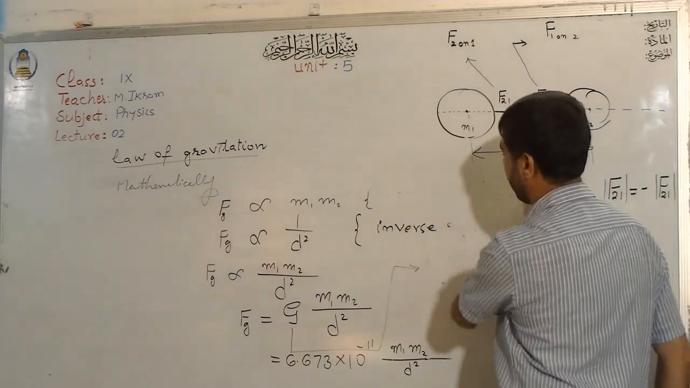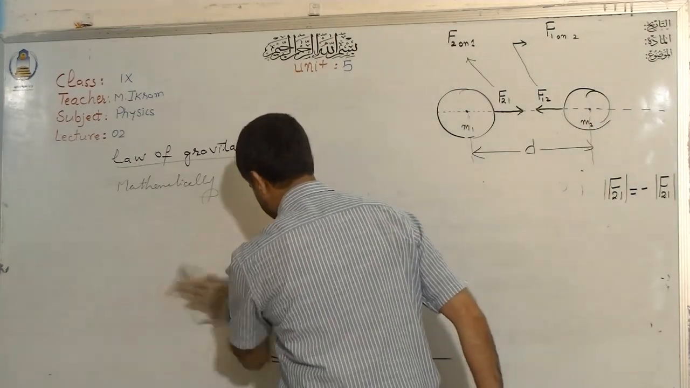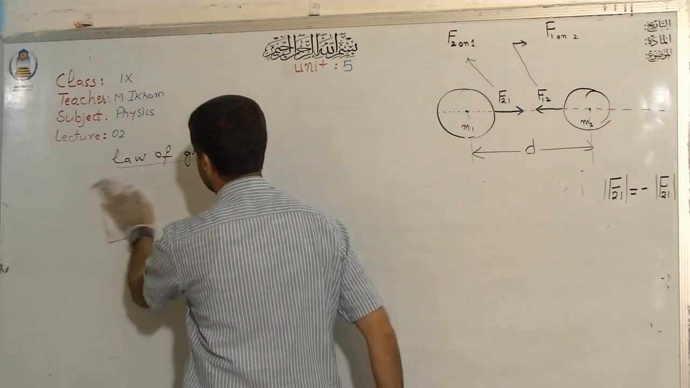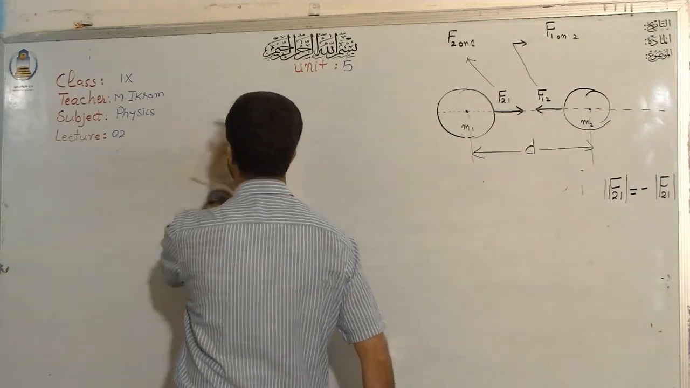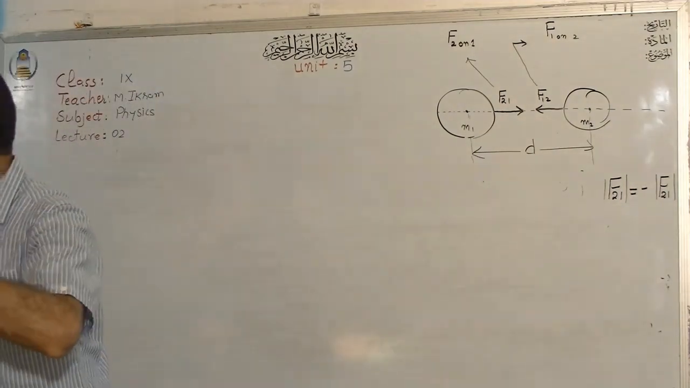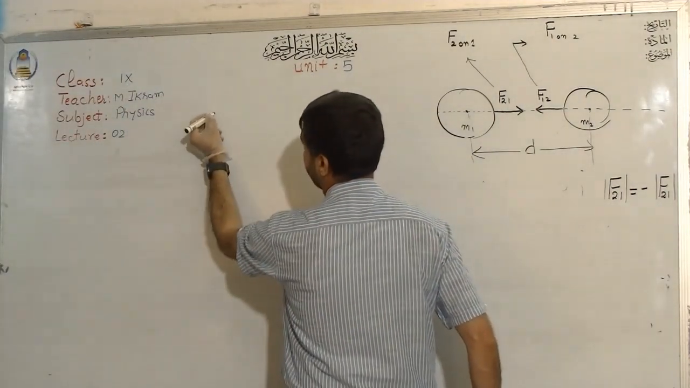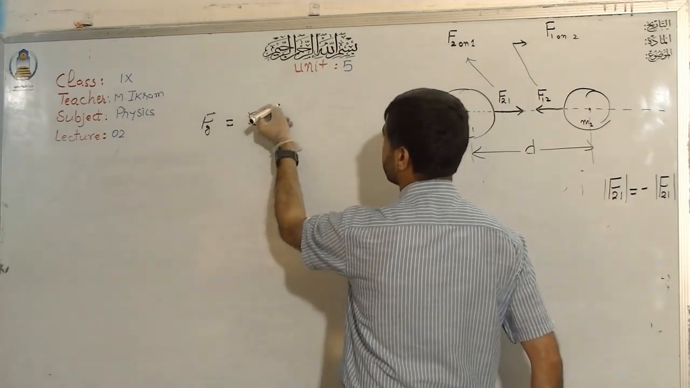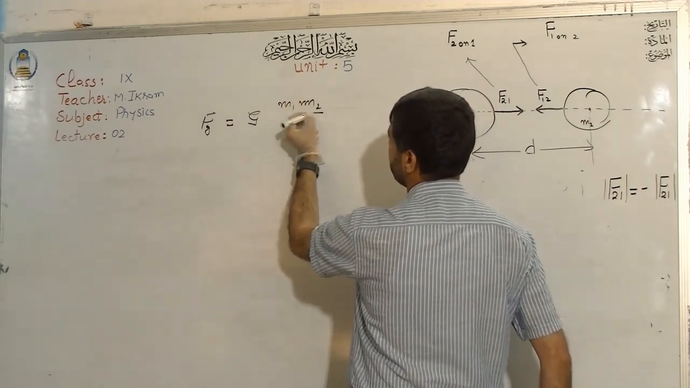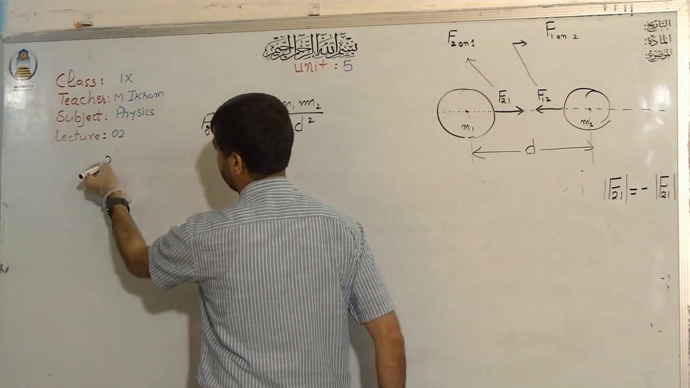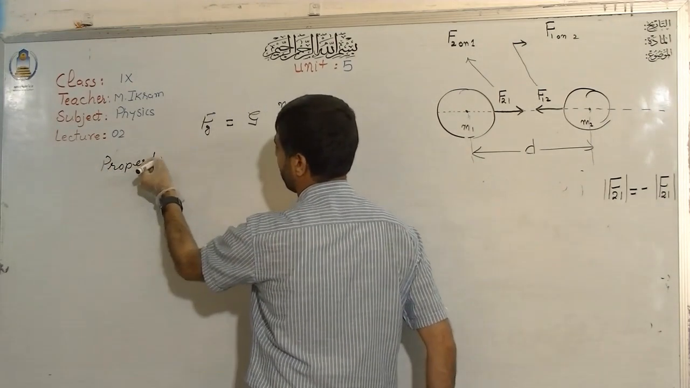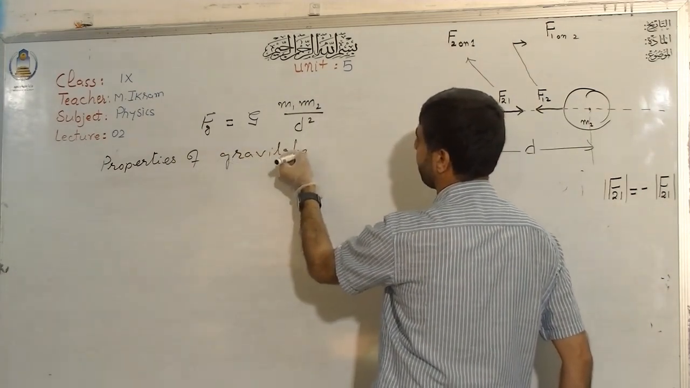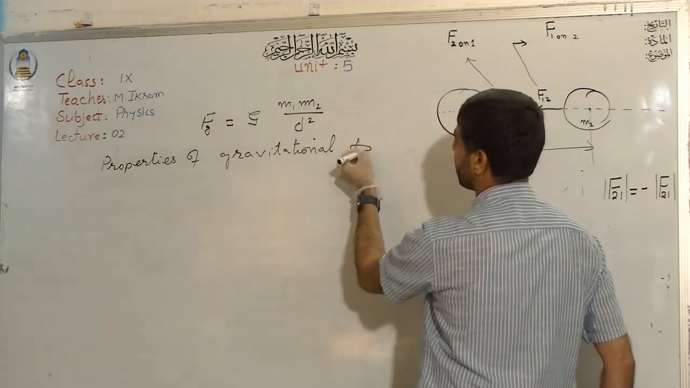Properties of this gravitational force. I will write some of the important properties. First of all, let me write the equation for the gravitational force. Our gravitational force is like this: F equals G m1 m2 over d square. Properties of gravitational force.